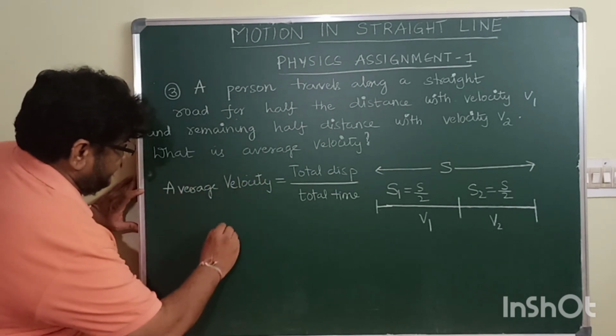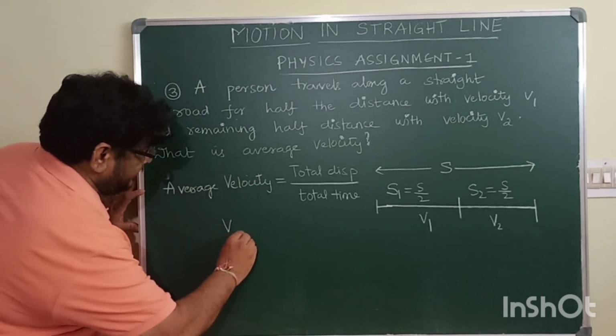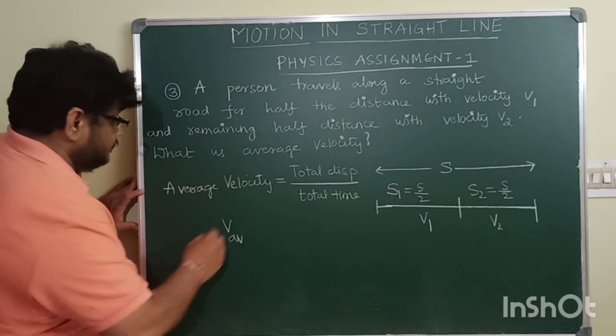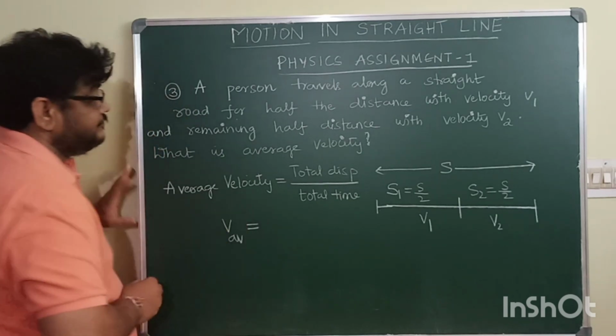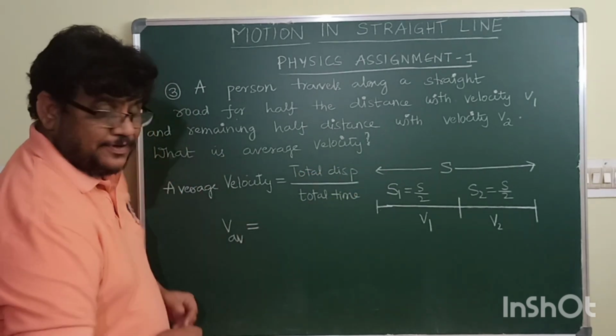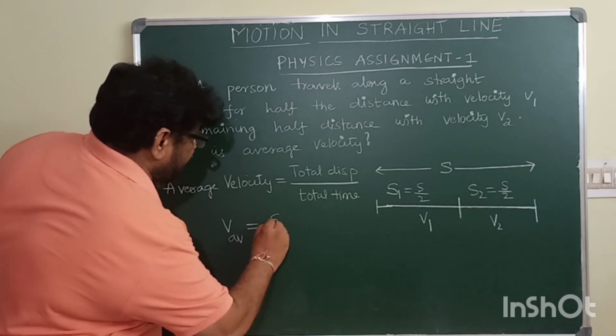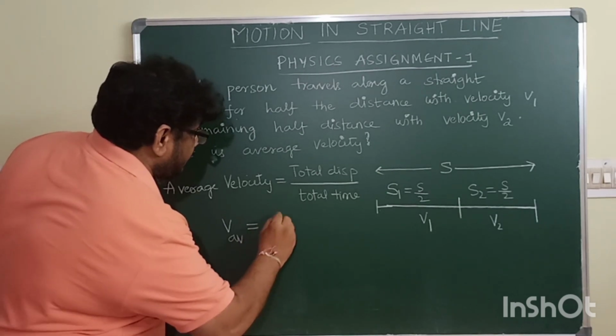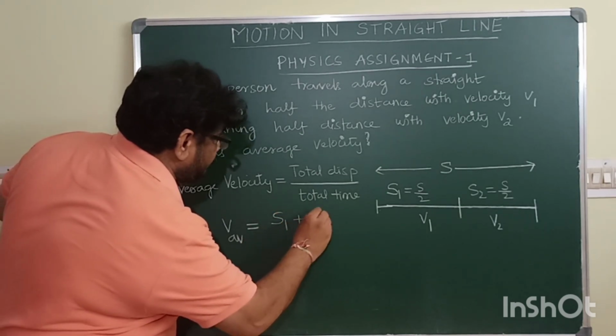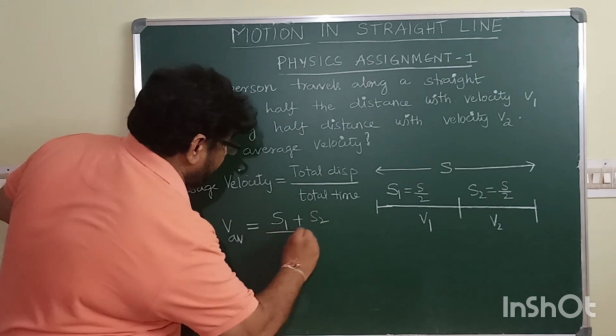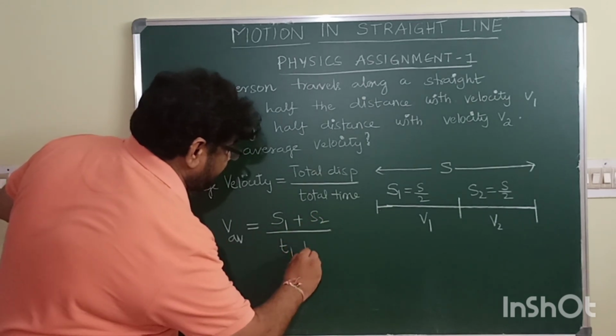Average velocity, I can write it as V average, equal to total displacement S1 plus S2 divided by T1 plus T2.